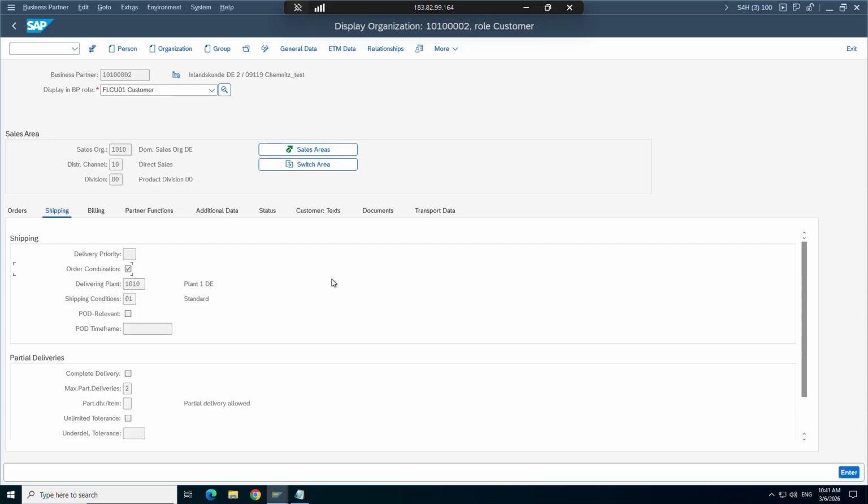But whenever you are doing this combination, you are trying to merge multiple orders into a single delivery. So the system will check a few things. Let's say I am the customer placing orders, but for one order I have given the delivery address as Chennai, and for the next order I have given a delivery address somewhere else.